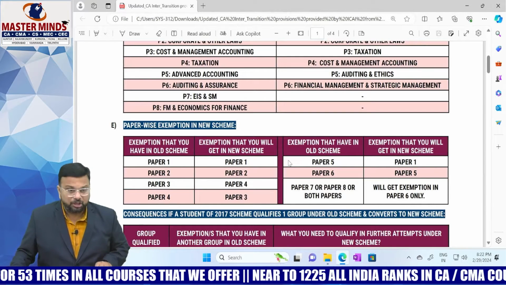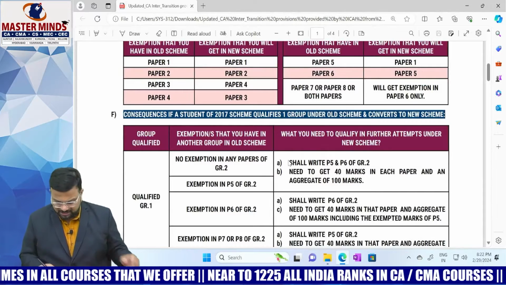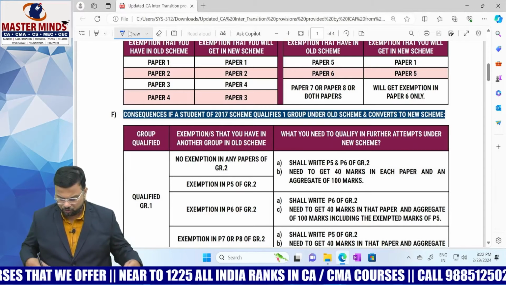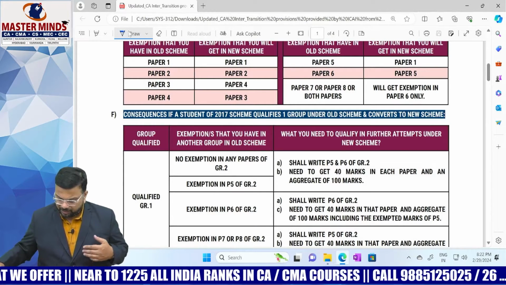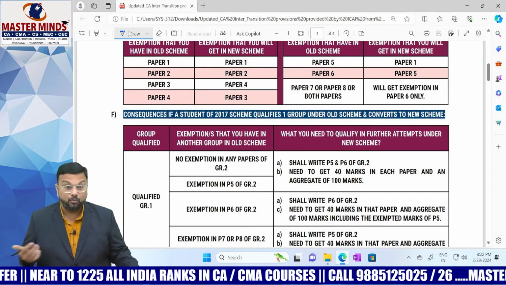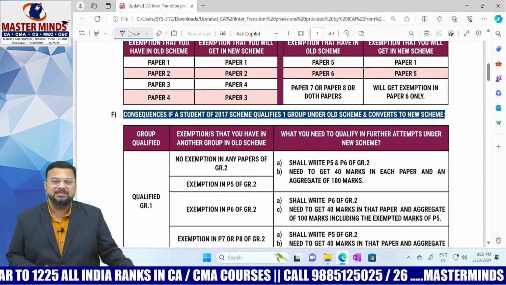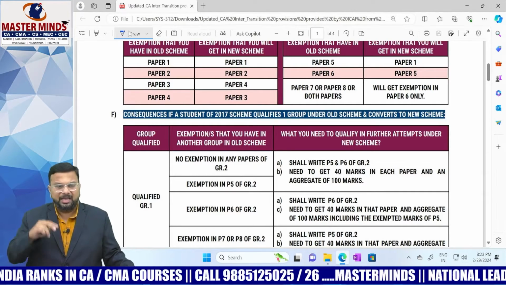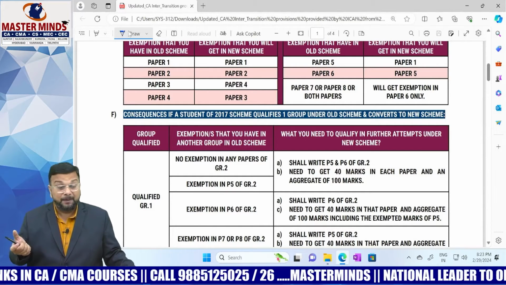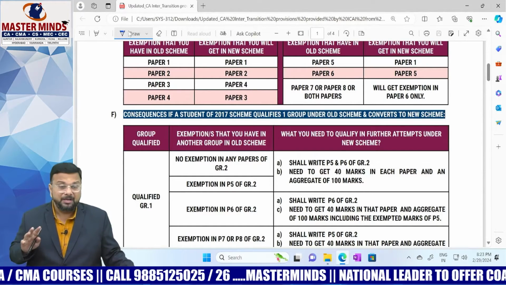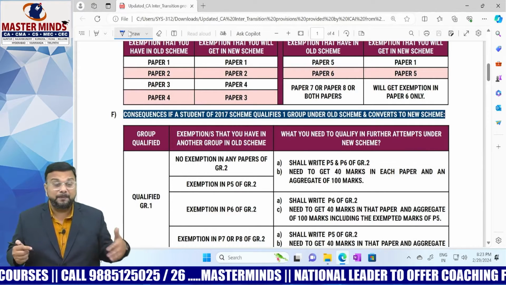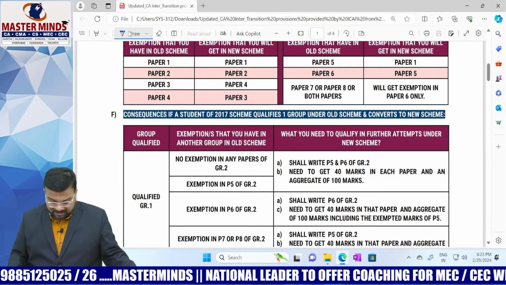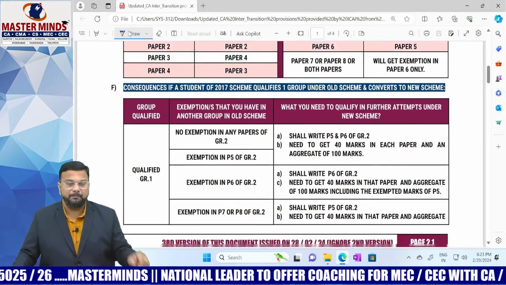The key aspect that you need to focus on here is the consequences if a student of the 2017 scheme qualifies one group under the old scheme and converts to the new scheme. That means you have qualified one group under the old scheme. What things do you need to keep in mind while preparing for the examination? That means which papers you need to write and which papers you can carry forward the exemption into the new scheme. All these details are given in this particular table. Let us see each provision one by one.